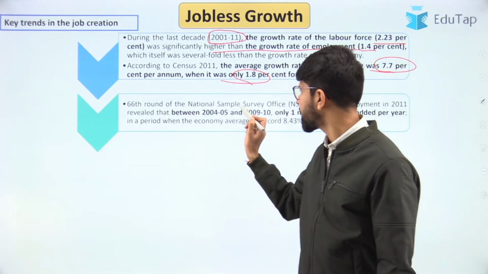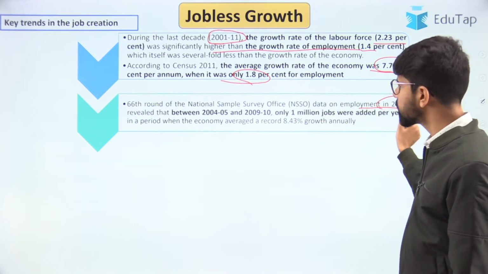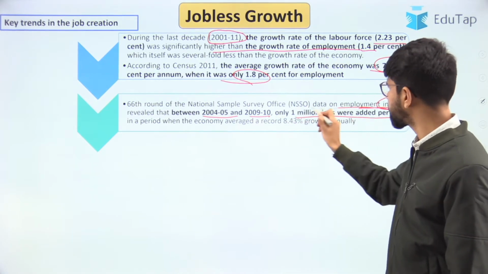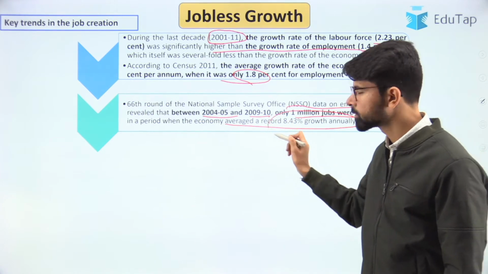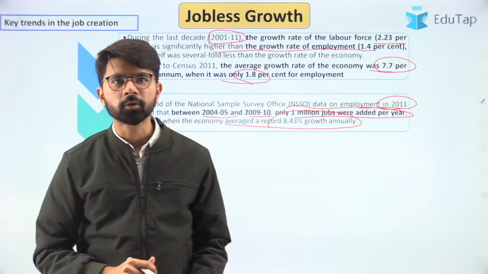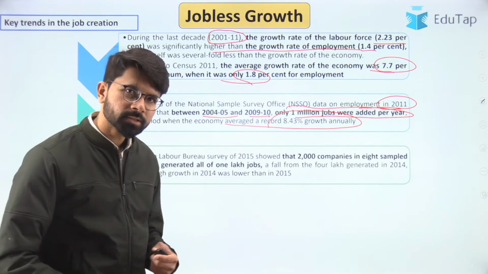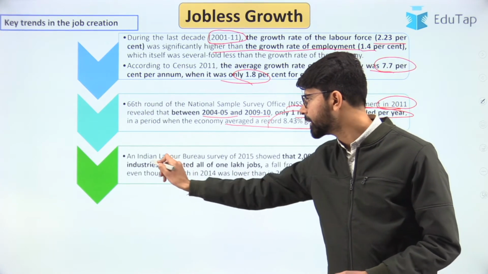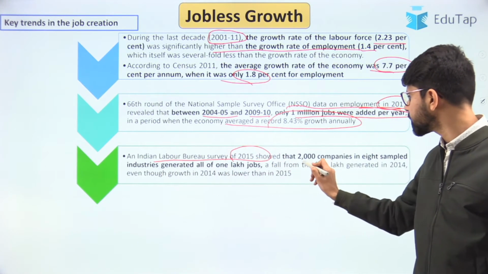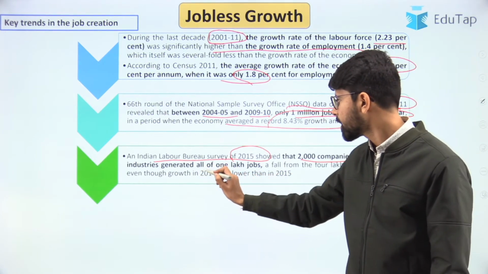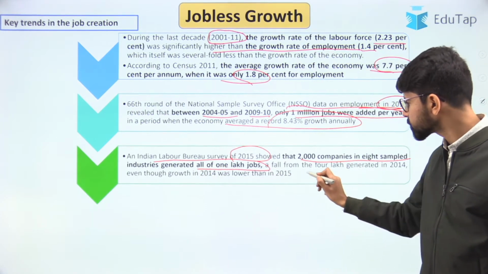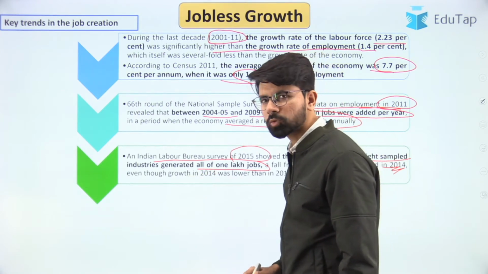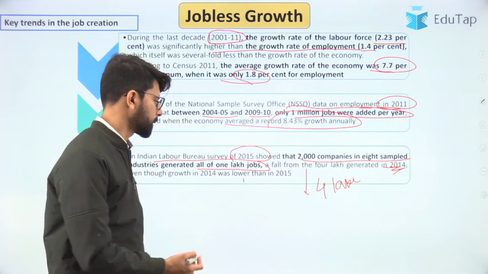The 66th round of the National Sample Survey data on employment in 2011 revealed that between 2004-5 and 2009-10, only 1 million jobs were added per year, in a period when the economy was growing at a record 8.43% across the country. Again, the same fact is re-established through the data. And an Indian Labour Bureau survey of 2015 showed that 2000 companies in 8 sampled industries generated all of 1 lakh jobs, which was a fall from 4 lakh jobs generated in 2014, even though the growth was higher in that particular year.